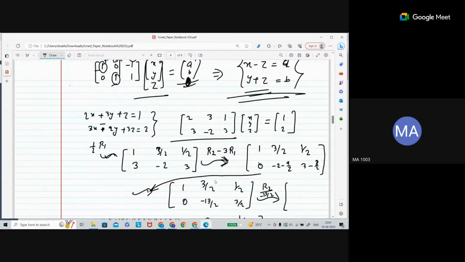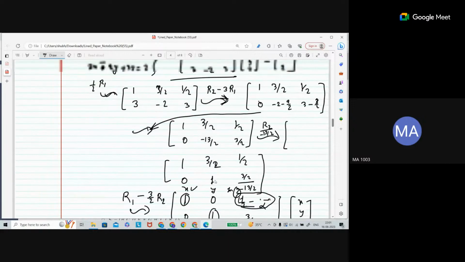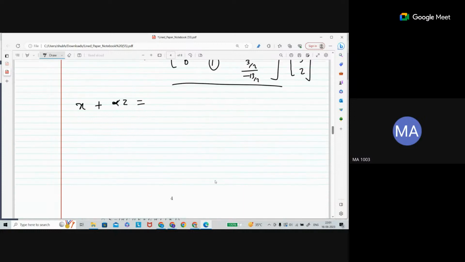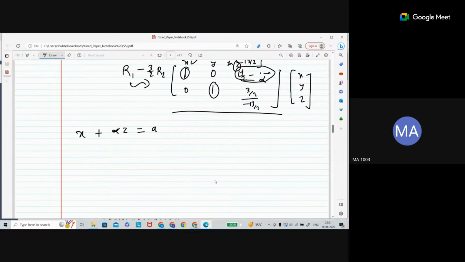So that's why, because of Gauss elimination, any constant. Let's say this is A. When you do an operation, you have to do it on both sides, so let's say this is A here. Now what is going to be the second equation? It is going to be y plus some number, let's say this is beta, beta z is equal to, here on the right side, let's say B.